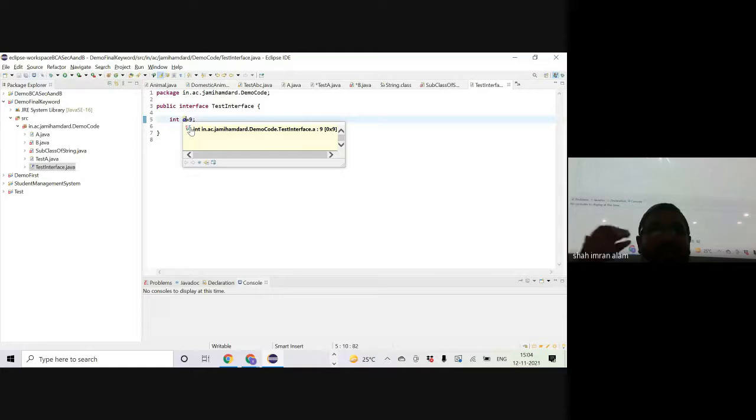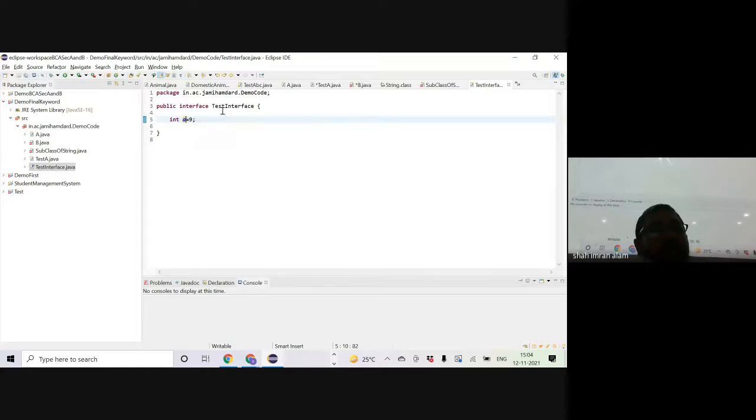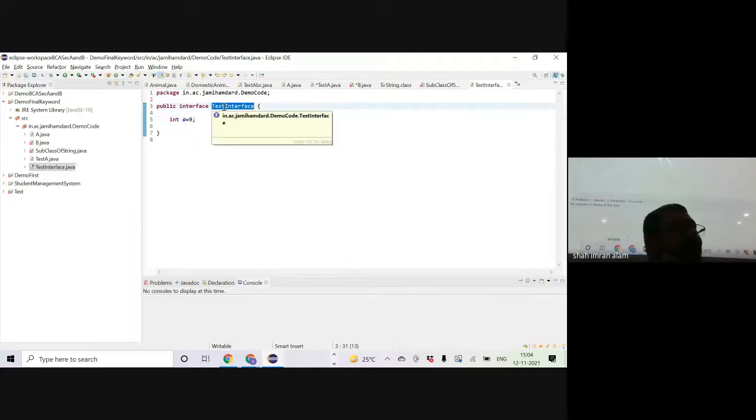So all the fields that we declare inside our interface are by default public, static, and final. That's the rule. That means we can only define a constant, and that constant can be used along with the name of the interface directly without creating an object. We cannot create objects of interfaces, right? So we can say TestInterface.a to read the value, not to reassign the value.